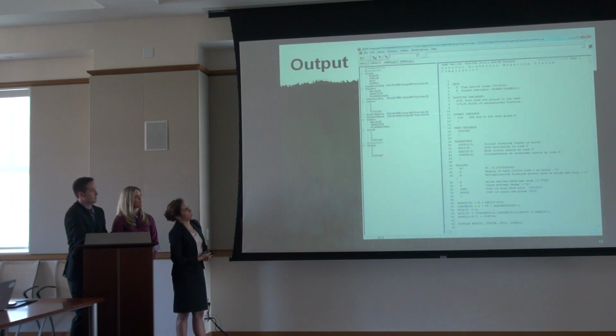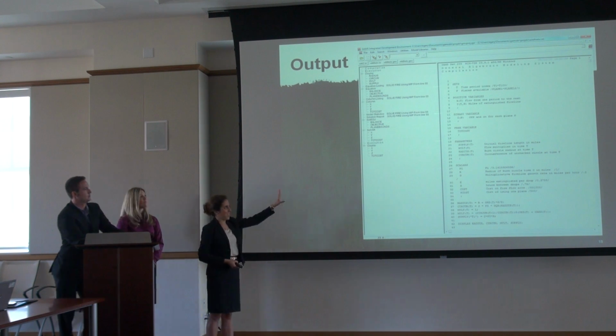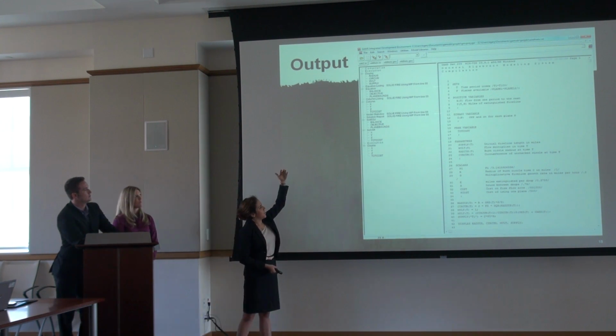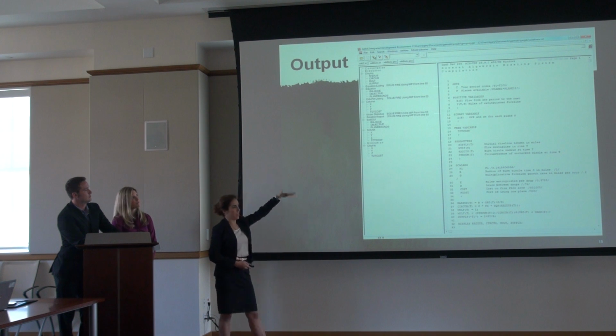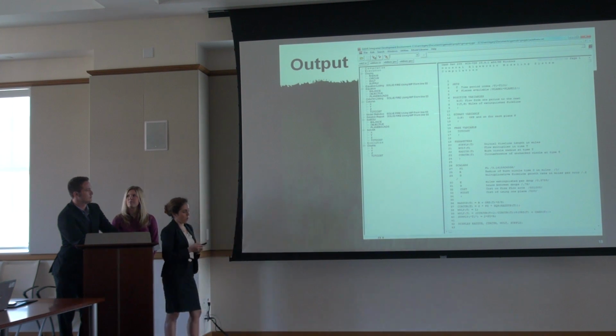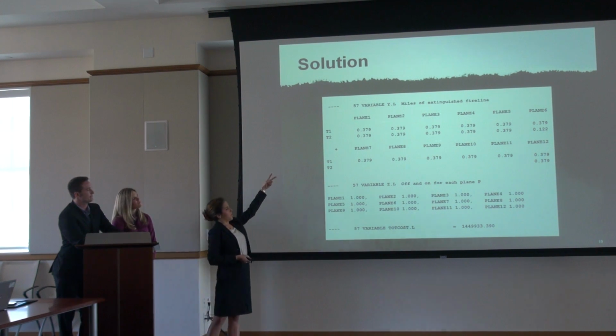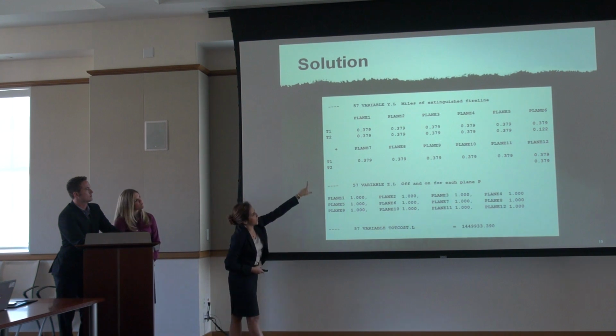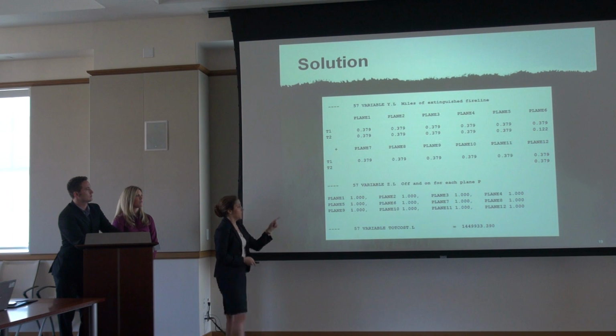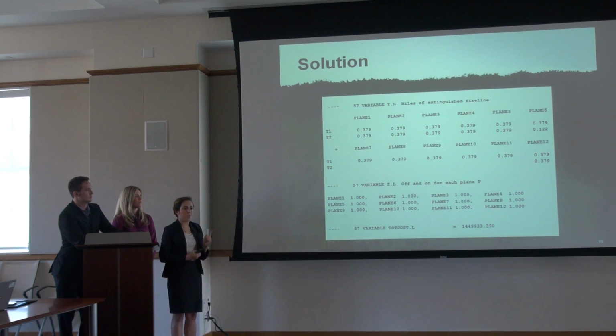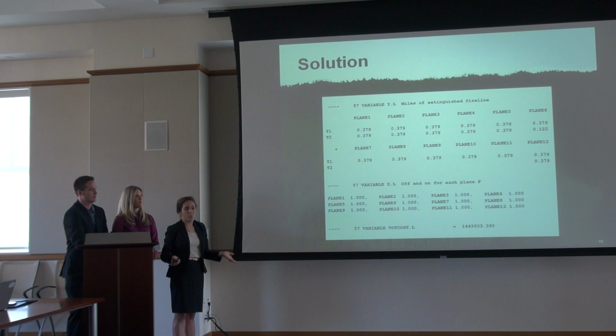And this is just what our output looks like, and this is just one little piece of it. But as you can see right here on the left, there's lots and lots of lines of code and output, but we only want to focus on a couple lines. Right here is our solution. As I said earlier, we have 2 drops, and there's 12 planes on the first drop, and then there's 7 planes, so the top 6 and then plane number 12. So each of those planes is being used for that first drop. They're going to drop the water and extinguish part of the fire. And then for the second drop, not all the planes were needed, so that's why we were only using 7.